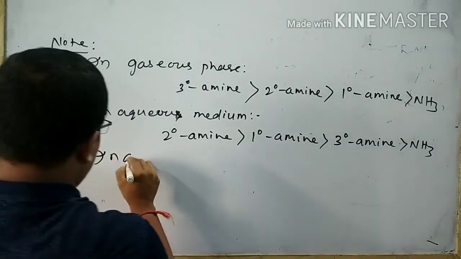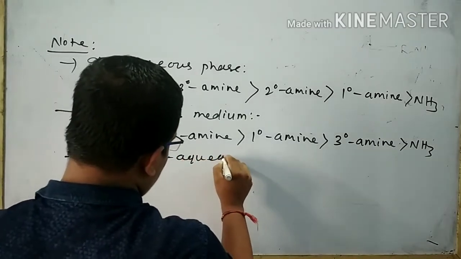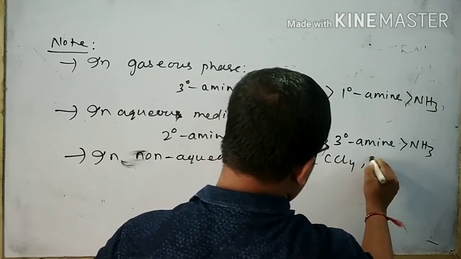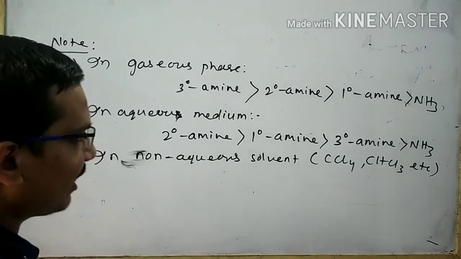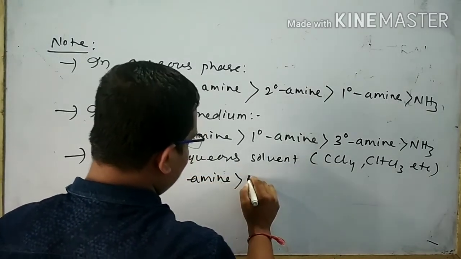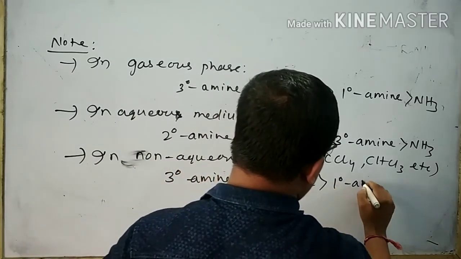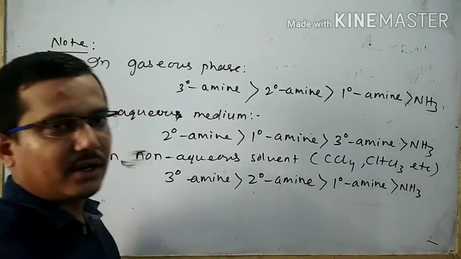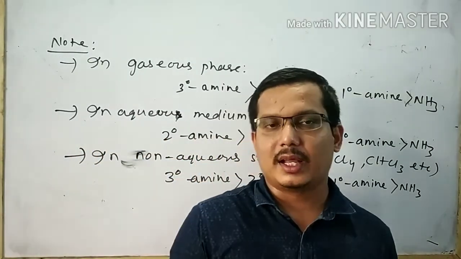In non-aqueous solvent, that means we can take CCl4, CHCl3, etc., the order of basic strength of amines and ammonia is 3 degree amine greater than 2 degree amine, greater than 1 degree amine, greater than NH3. This is all about the explanation of basic strength of aliphatic amines.